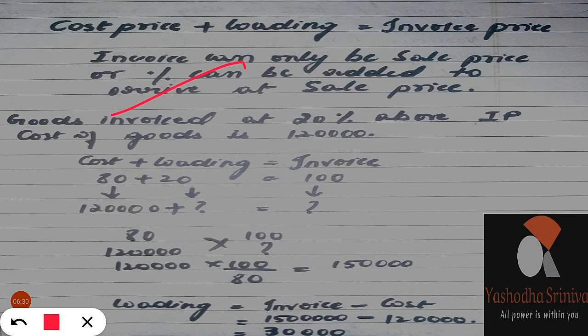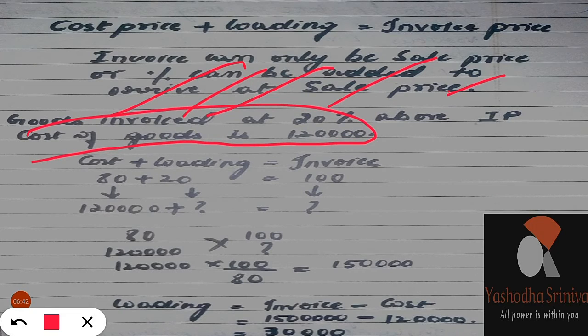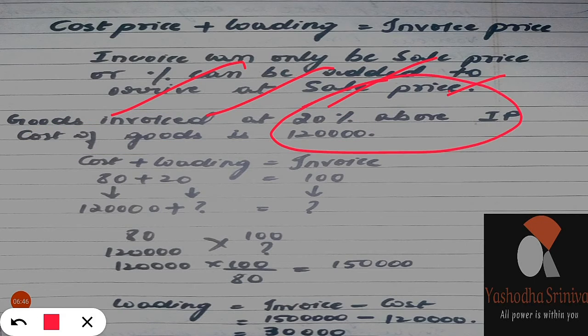Okay, the goods invoiced at 20% above IP. Now he is telling above IP. Okay, it is over and above the invoice price. It is invoiced at above IP. Cost of goods is 1,20,000. So be very careful with this. When you are told above IP or invoice price, you have to do it very carefully.